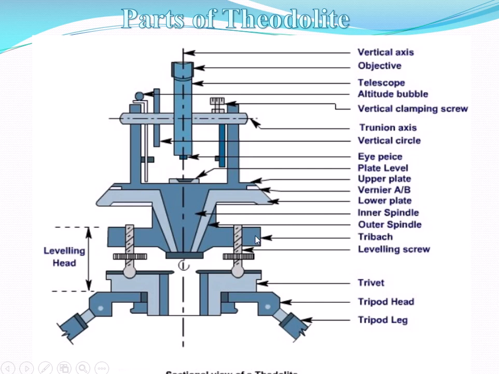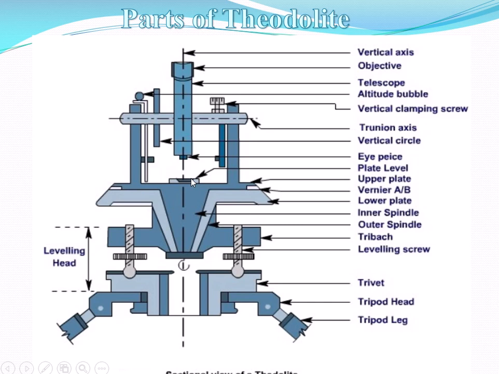Then next, this part is nothing but the tribrach. Then the outer spindle is there, the inner spindle is there, then the lower plate and upper plate. With the help of these we can easily measure the horizontal angle. There are two verniers, vernier A and vernier B, and here the eyepiece is there, with the help of which we can measure the horizontal angle.